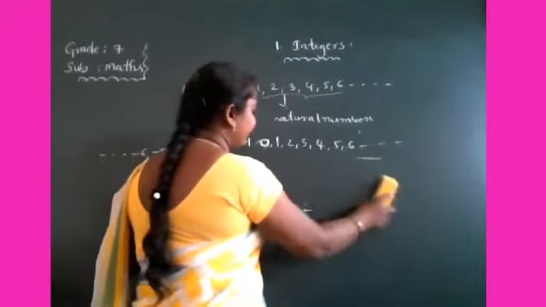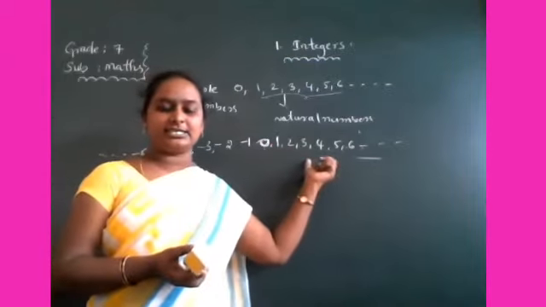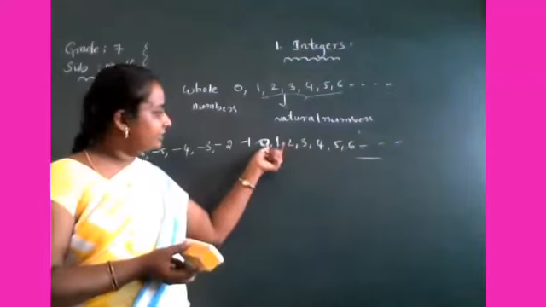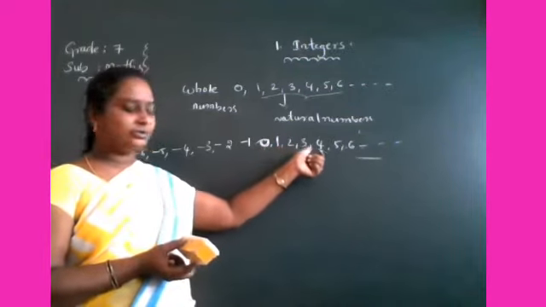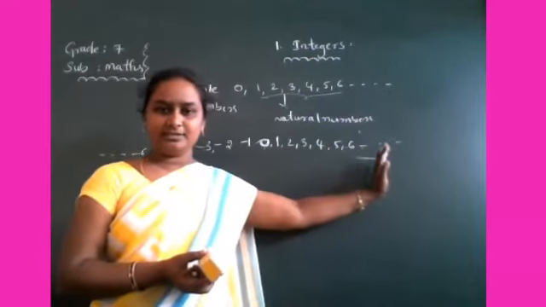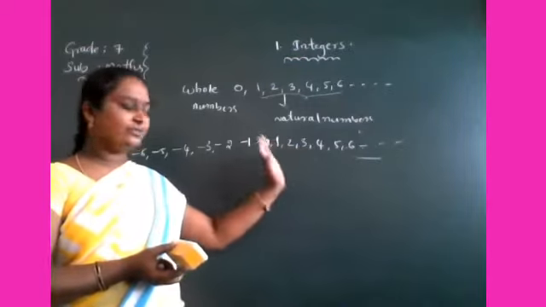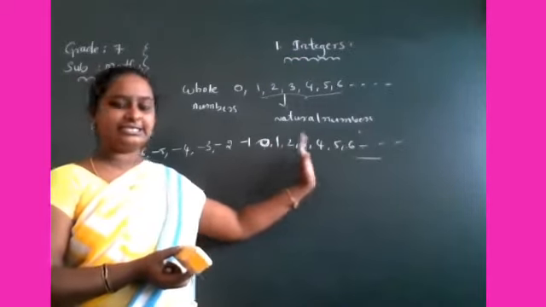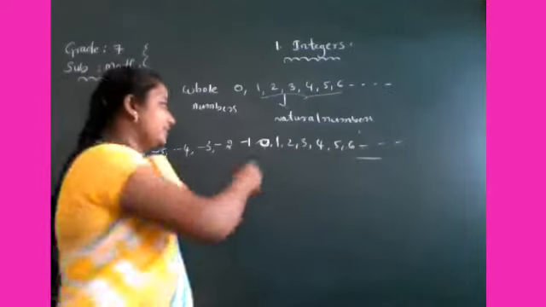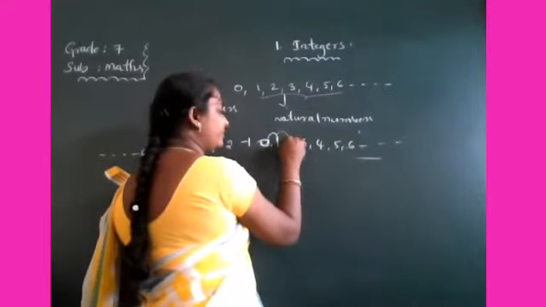So here you have to observe carefully. 0 right side integers are positive integers. That means 0 to 1, 1 to 2, 2 to 3, the integers are increasing. How much value is increasing here? 1. 0 to 1, 1 is increased. 1 to 2, again 1.